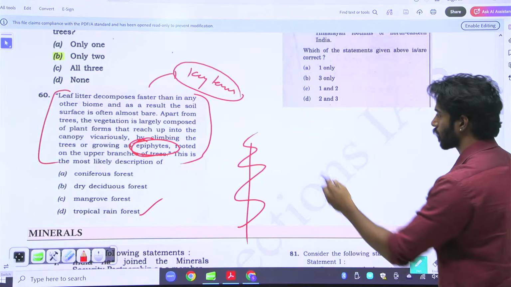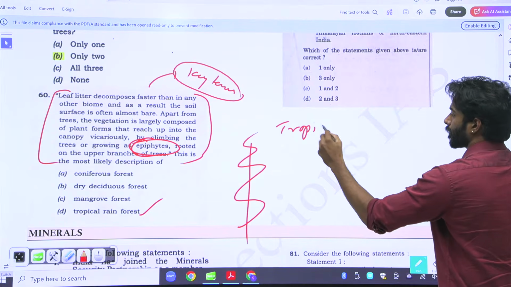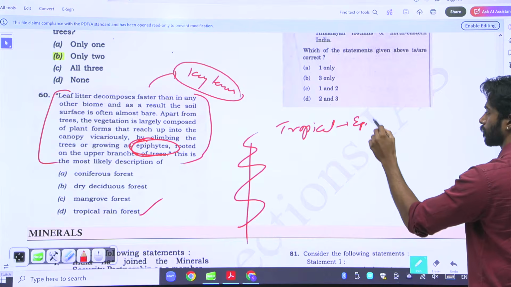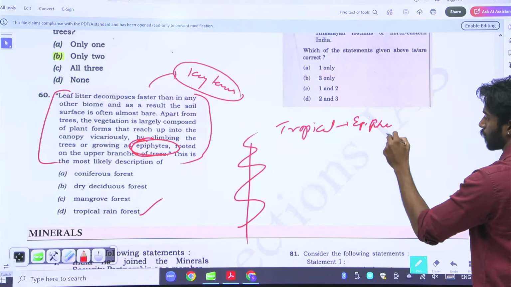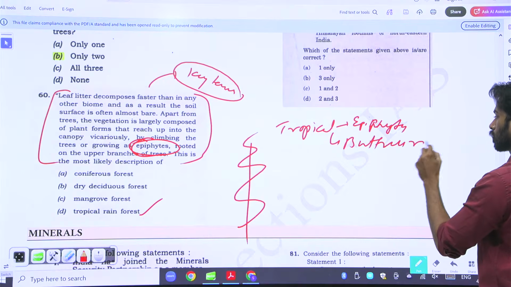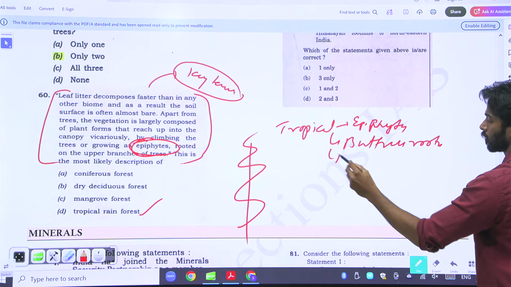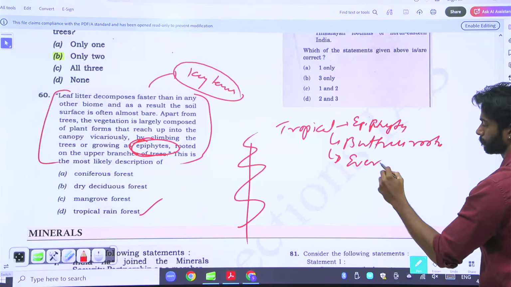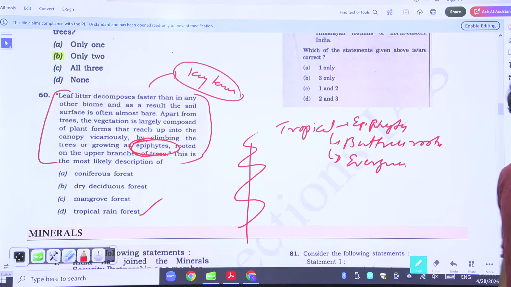For tropical forest, we have epiphytes, buttress roots, and evergreen trees. All these are part of tropical.